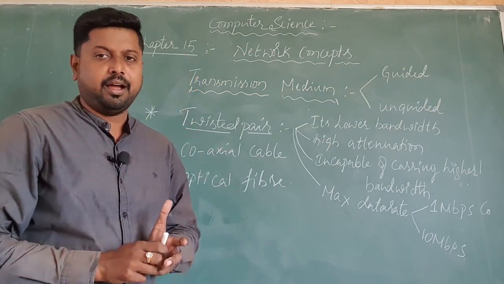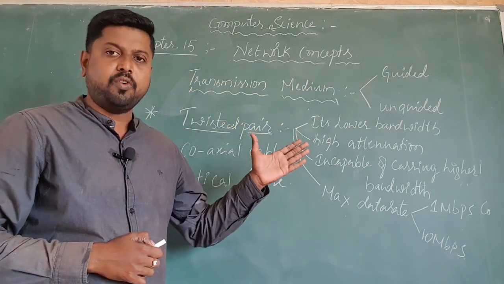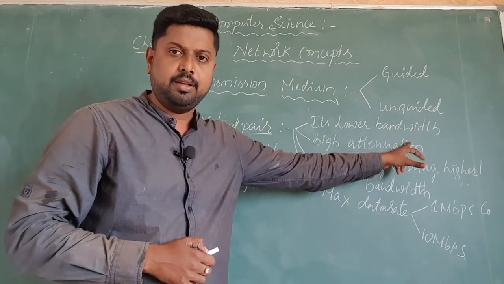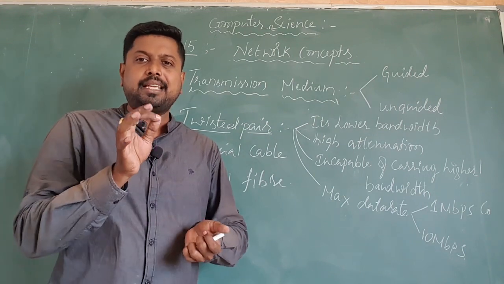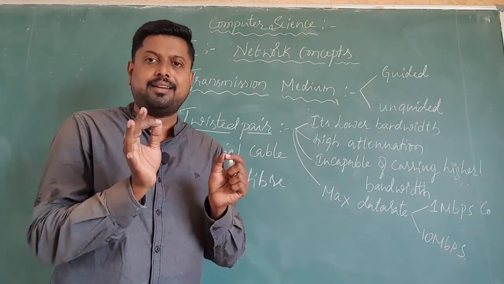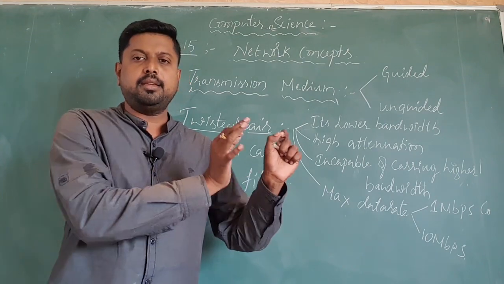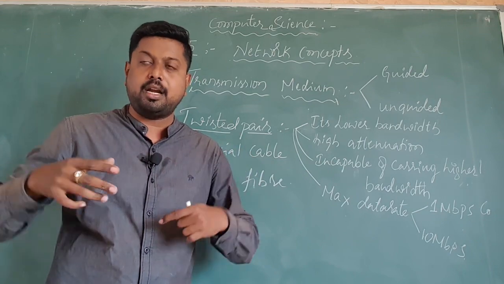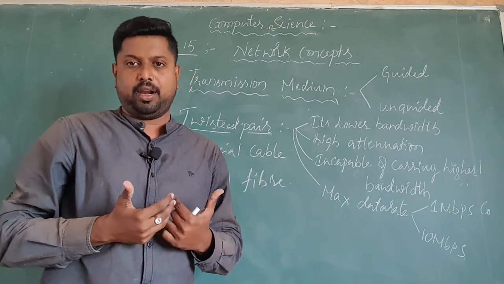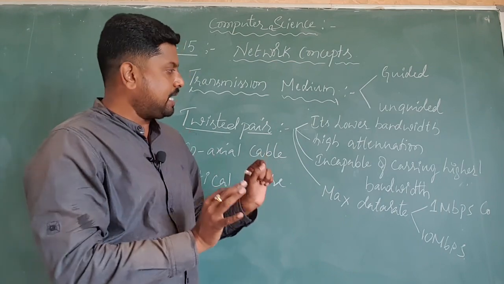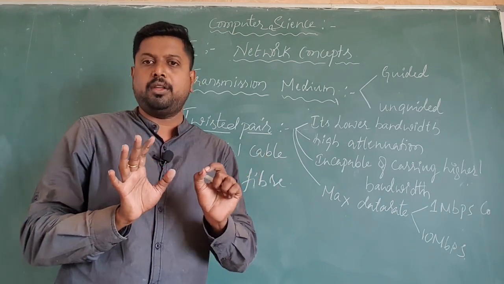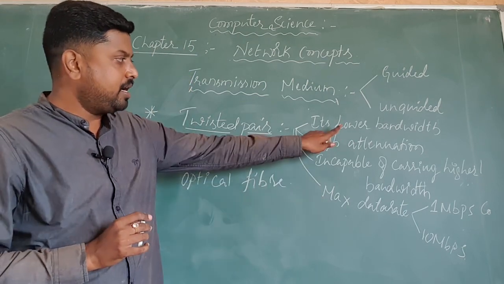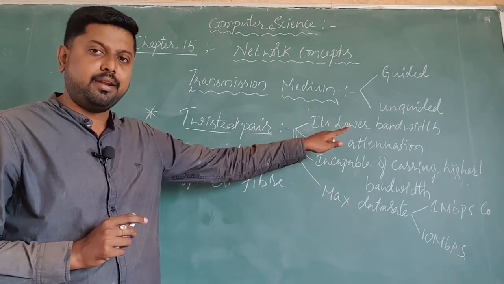Coming to the first major disadvantage of the twisted pair cable, that is its lower bandwidth, meaning it has a very low capacity for data rates. That's why this type of cable is incapable of carrying more data over longer network distances. That's why, dear students, this type of cable is usually used for short ranges. That's one major disadvantage of the twisted pair cable.